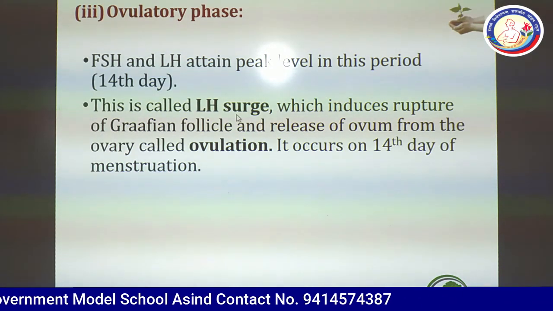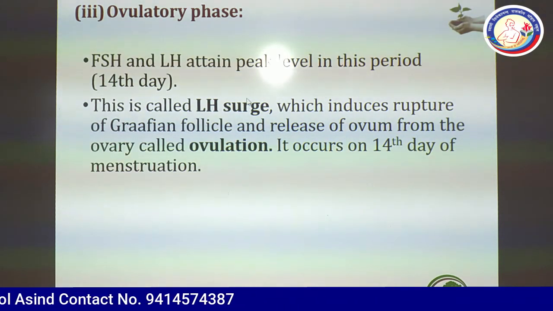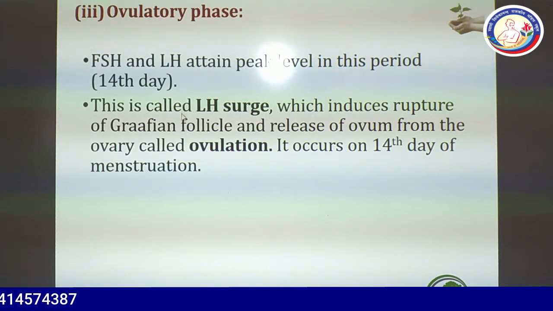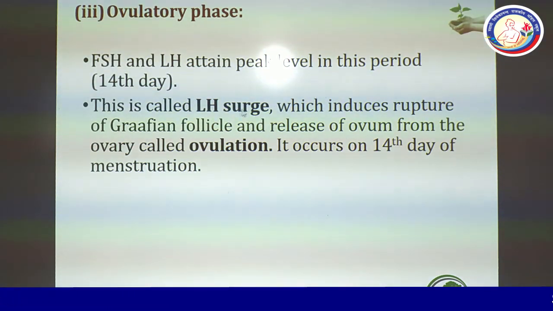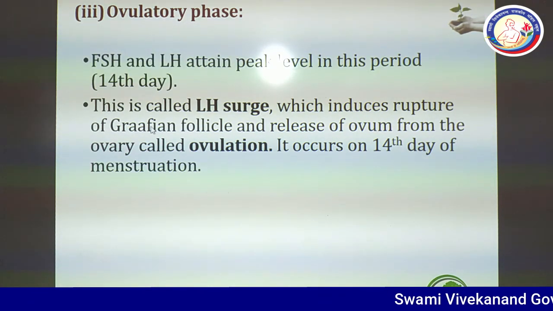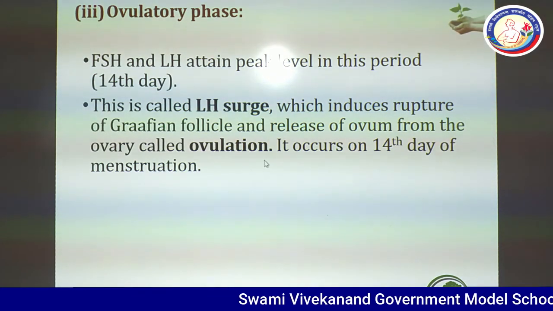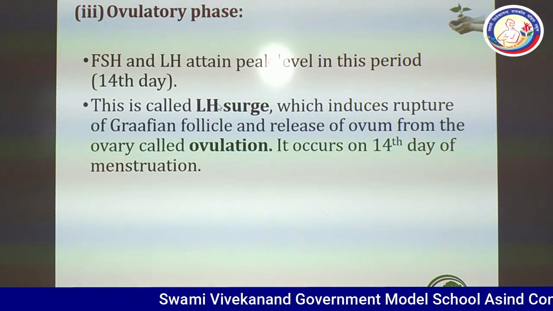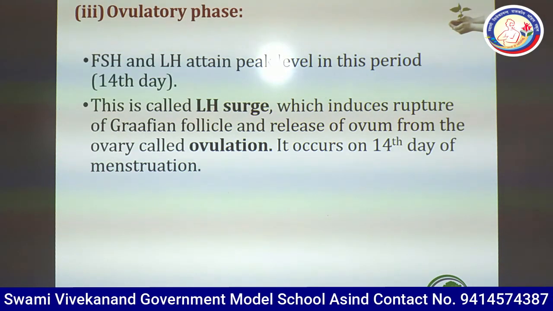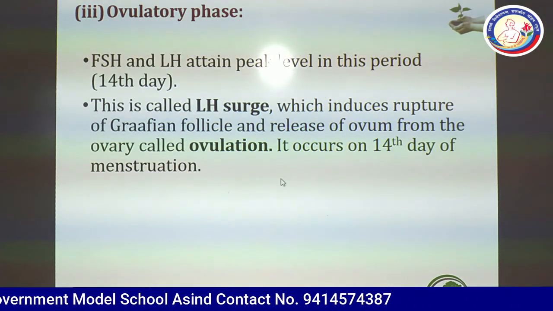When we undergo blood testing, then at the 14th day you can see the top level of the LH hormone, that is called LH surge, which induces rupture of the Graafian follicle and release of the ovum from the ovary, called ovulation. It means LH is responsible for the rupture of the Graafian follicle and the release of the ovum. It occurs on the 14th day of menstruation.